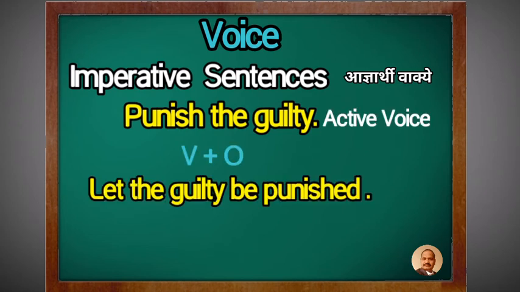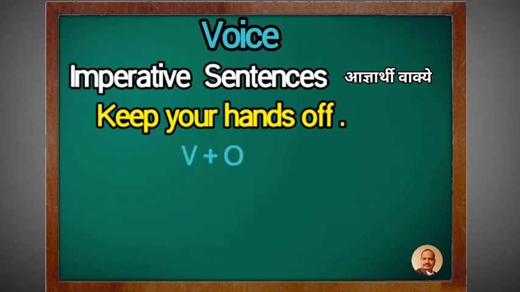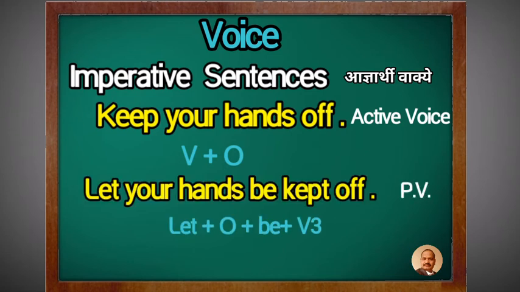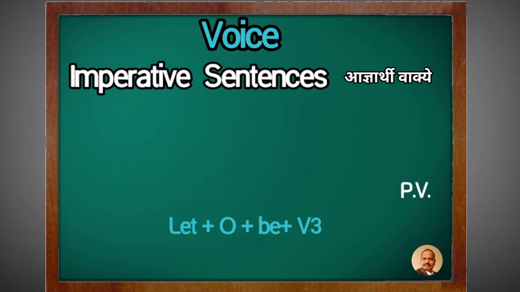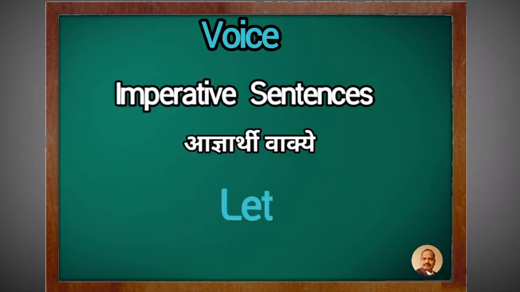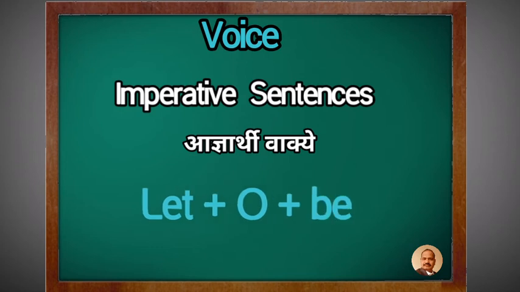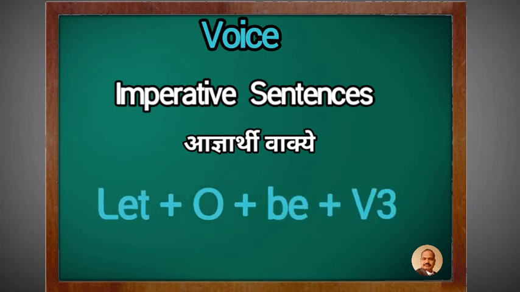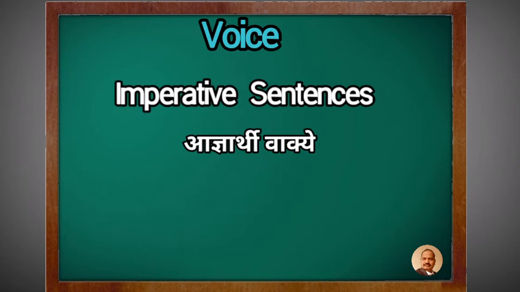Let the guilty be punished. Keep your hands up. Let your hands be kept up. Here is the formula: let plus object plus be plus past participle of the verb.